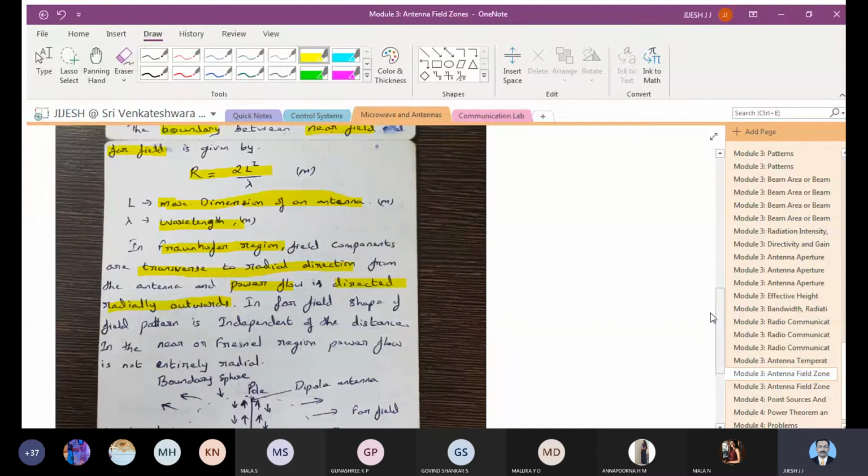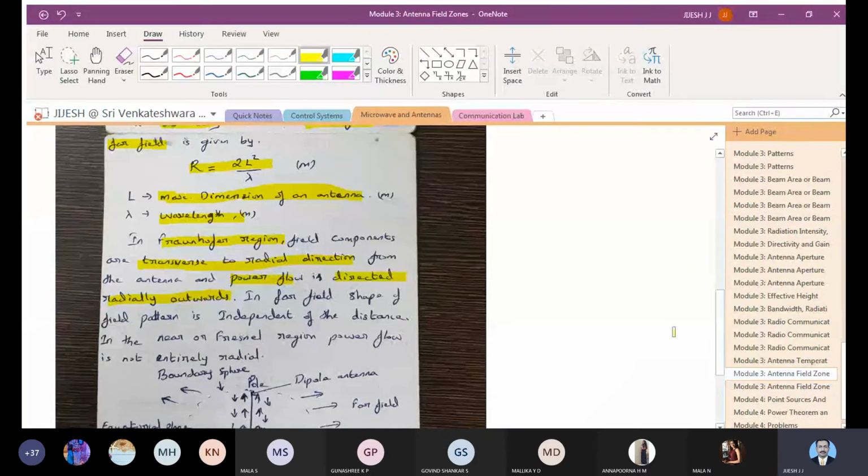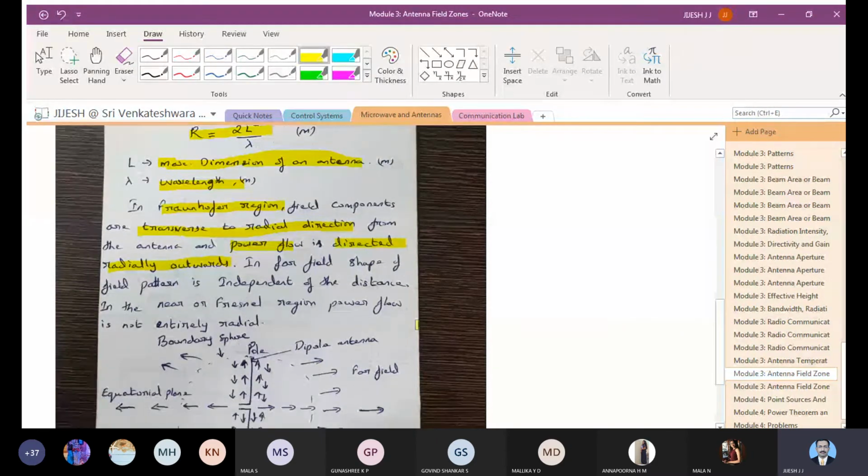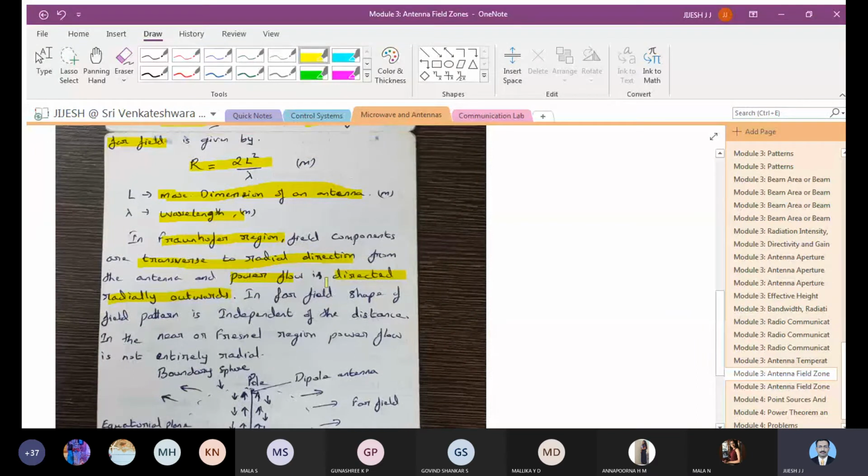You can see one more figure down there, where the power flow is radiated outwards. I'll show you that figure. In the far field, the shape of the pattern is independent of the distance. That is one more point. And in the near or Fresnel region, the power flow is not entirely radial.